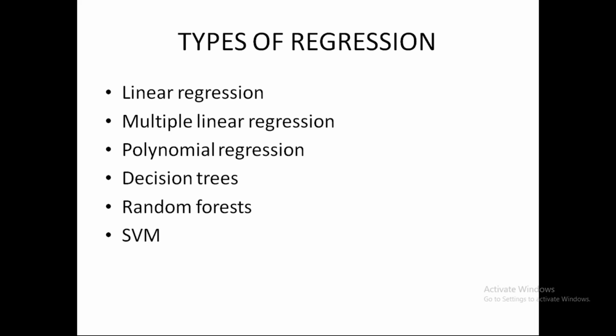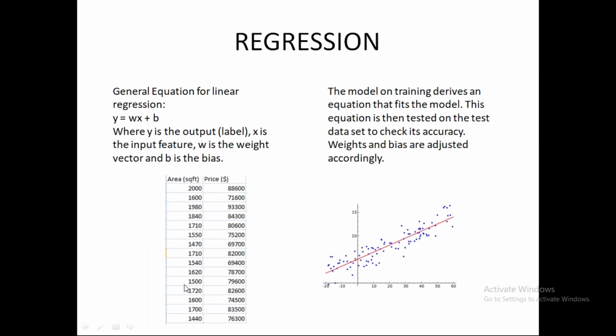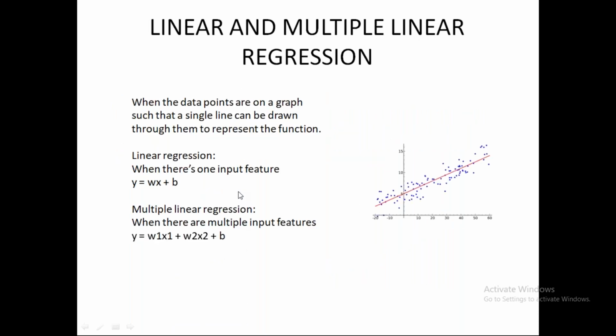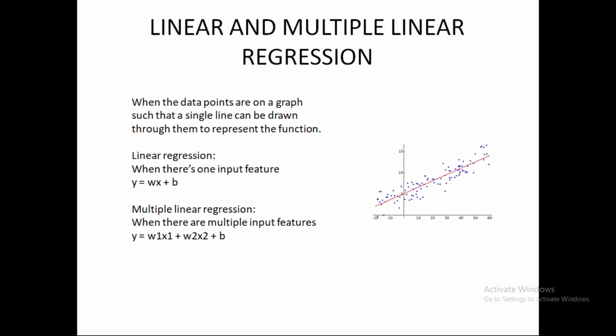There are different types of regression problems: linear regression, multiple linear regression, polynomial regression, decision trees, random forests, and SVMs. Now, what happens in linear and multiple linear regression? In linear regression, we have one single feature x, and in multiple linear regression, we have multiple input features. In the data set provided here, we have only one input feature, the area, and price is our label or y. But in multiple linear regression, as we can see here, we have four input features: year, month, interest rate, unemployment rate, and one label, stock index price. So this data is used for stock price predictions. Here we'll use multiple linear regression.